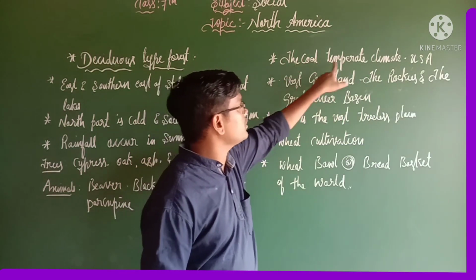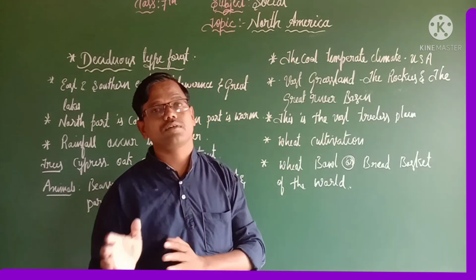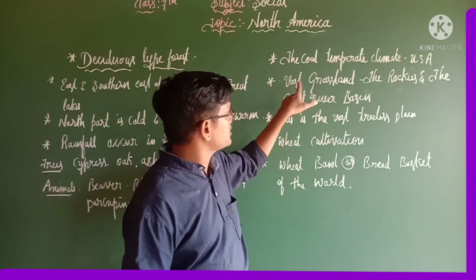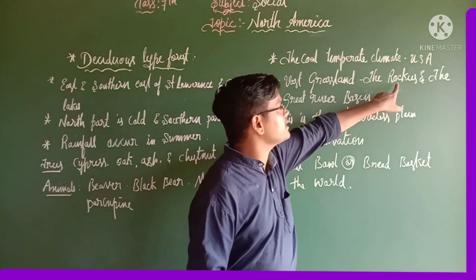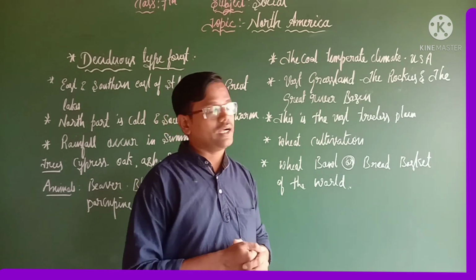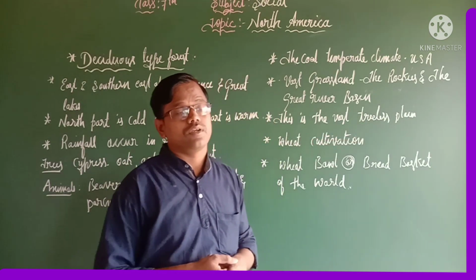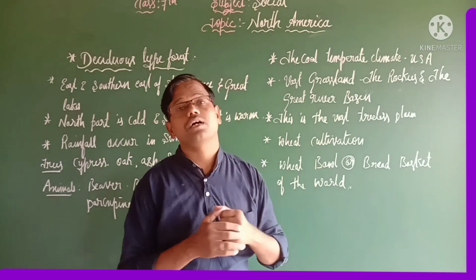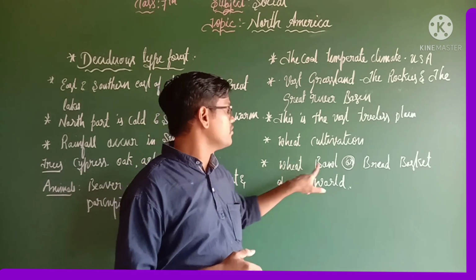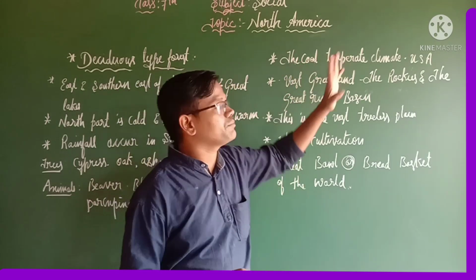Yes, the next, the cool temperate climate. The cool temperate climate we can see in the USA, United States of America, and also there is a vast grassland also. This vast grassland is located between the Rockies and the Great River Basin, the Mississippi and Missouri rivers, and we can also call this the prairies, and this is a vast treeless plain. And also here we can see a lot of wheat cultivation. We can see more wheat production also. For that purpose, that region we can call the wheat bowl or bread basket of the world. So this is about the cool temperate climate.